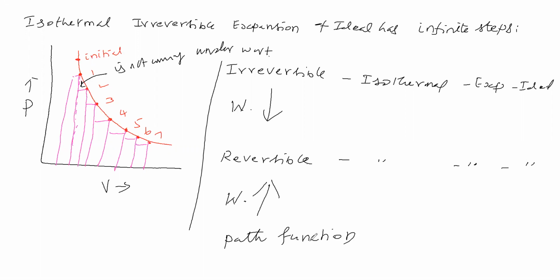Because this work done depends on path. What is the path? Irreversible or reversible. Work done is a path function because it depends on the path of the process, whether the process is reversible or irreversible. Irreversible means work done is less, reversible means work done is high. Therefore work done in isothermal expansion of an ideal gas is a path function.